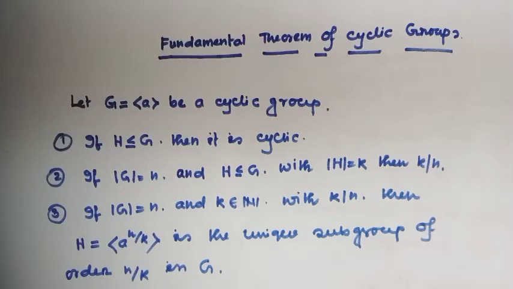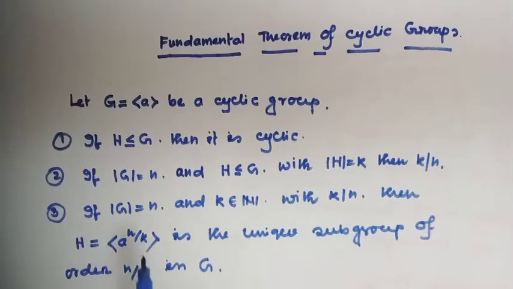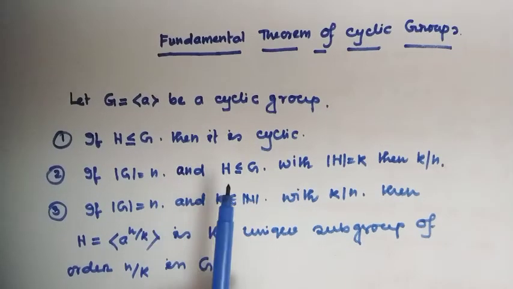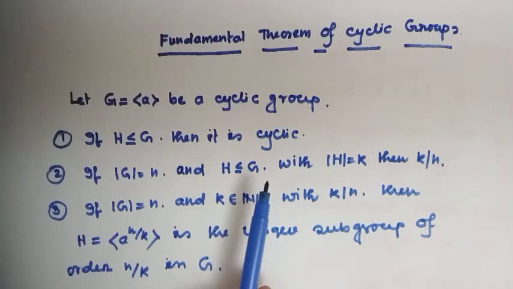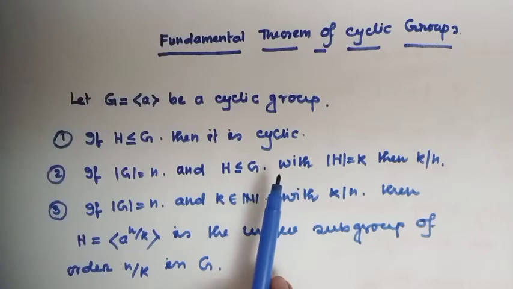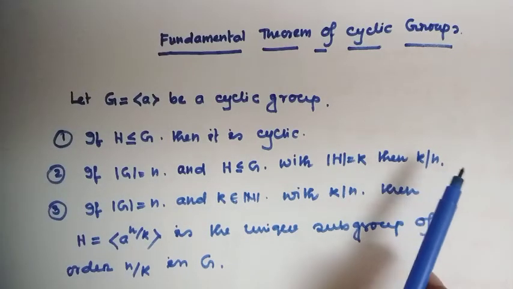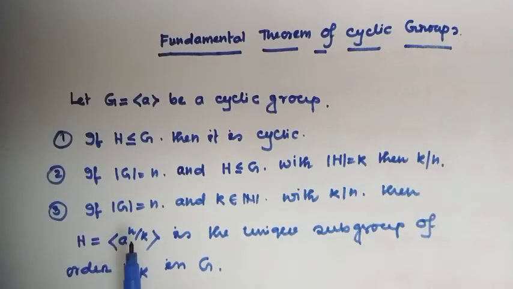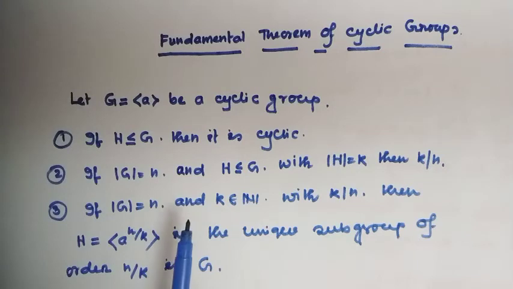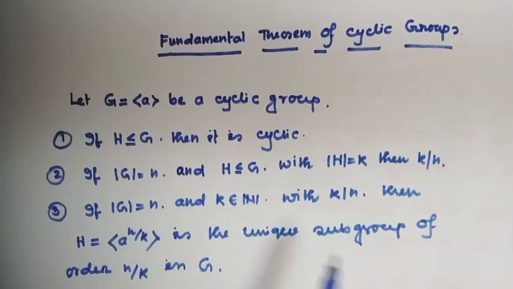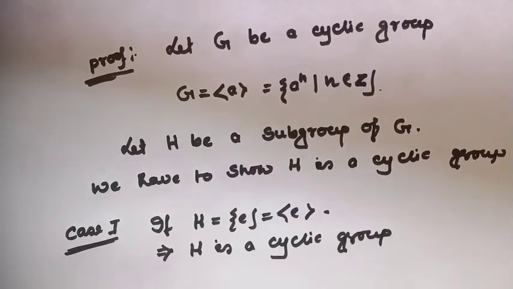The second part of the theorem is, if you have a cyclic group of order n, then the order of any subgroup is a divisor of n. And the third property is, for each divisor there exists a unique subgroup. Well, at first I will prove the first property.